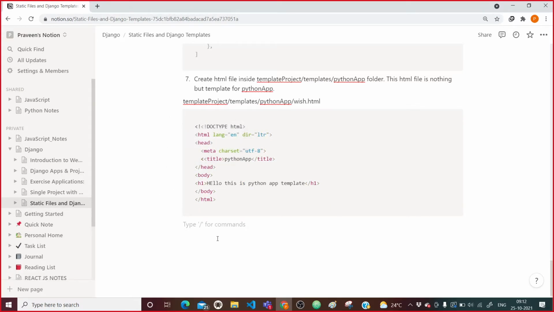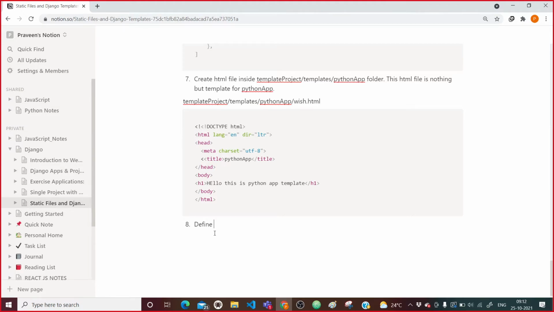Fine. Now after this, what we need to do? The eighth step, sorry, eighth step that we need to do is to define a function based view inside the views.py file.